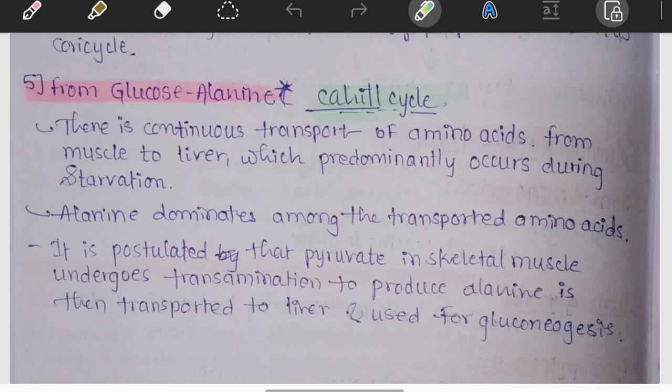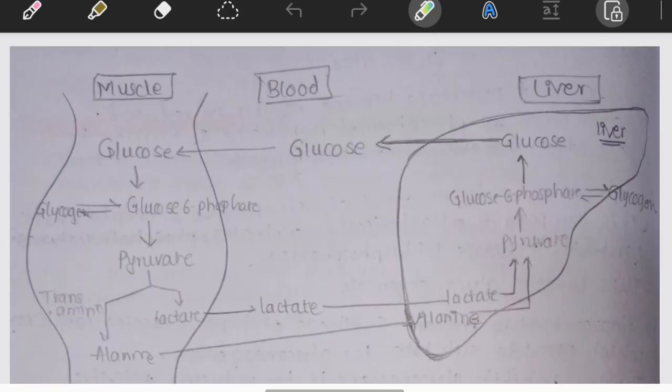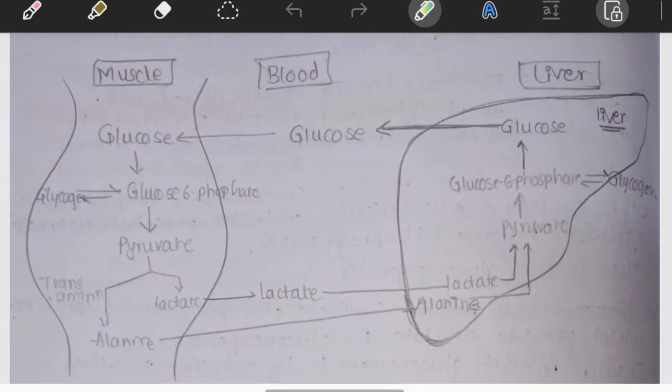Let's see about the regulation of gluconeogenesis. Here, alanine is going to the liver, pyruvate is formed and enters into gluconeogenesis, and glucose is formed. This is the Cahill cycle.